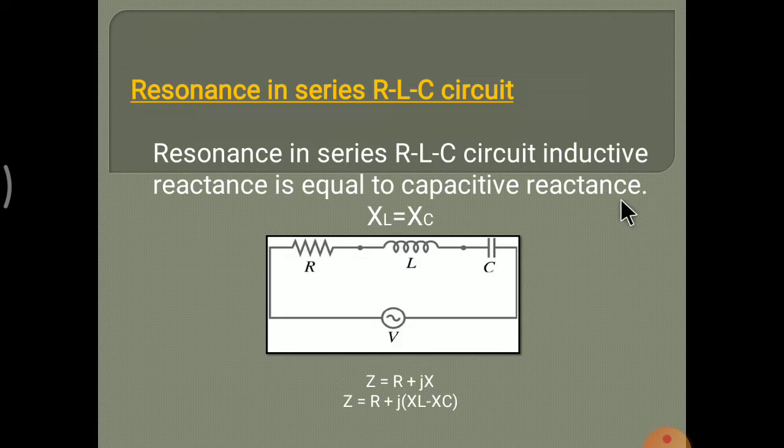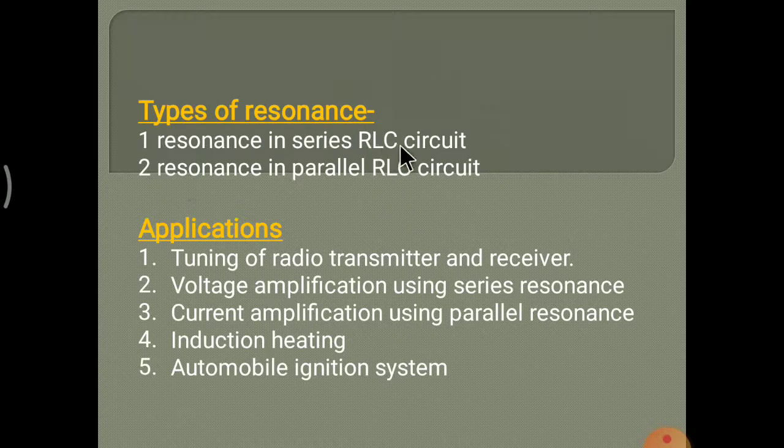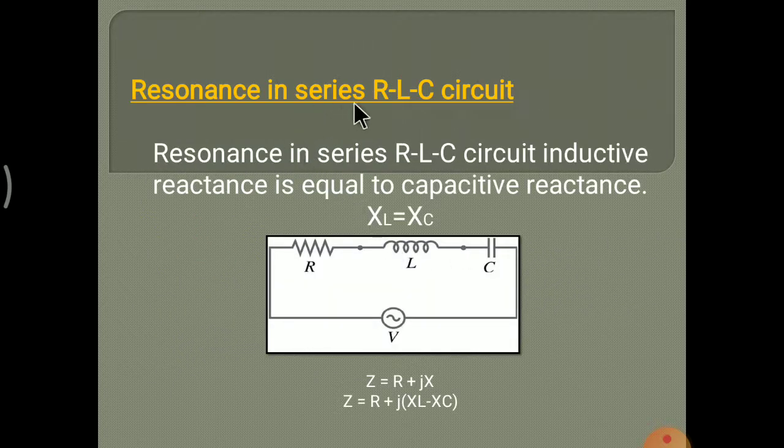Now the next point is resonance in series RLC circuit. We see two types of resonance, resonance in series RLC and resonance in parallel RLC. First we study resonance in series RLC circuit in detail. This is the series RLC circuit: R resistor, L inductor and C capacitor are connected in series. This is the voltage supply.